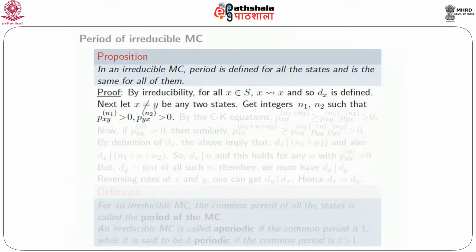So let x and y be 2 states. Because x leads to y leads to x, remember irreducibility, there are integers n1, n2 such that p_xy^(n1) is positive, p_yx^(n2) is positive.